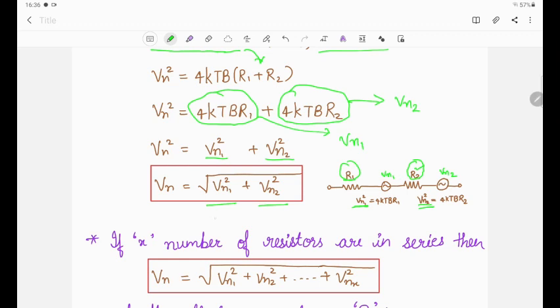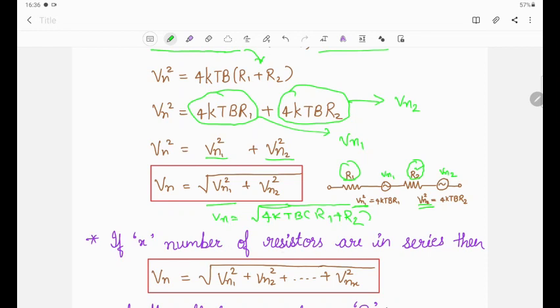Or ultimately you can calculate Vn is equal to square root of 4kTB(R1 plus R2). With the help of this formula you can also calculate the noise voltage.